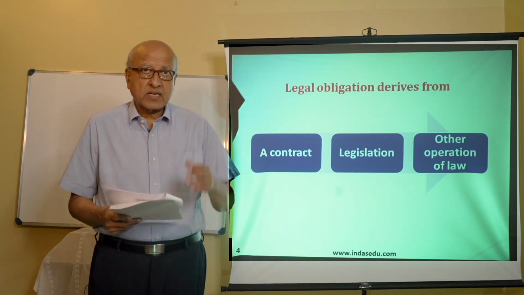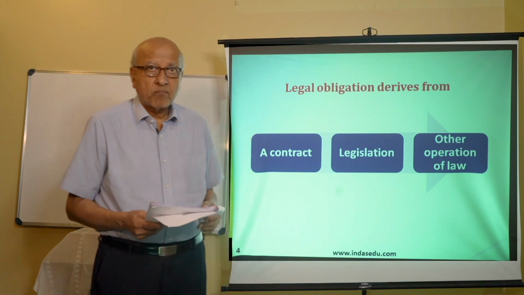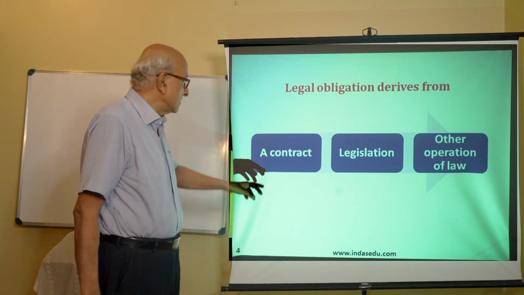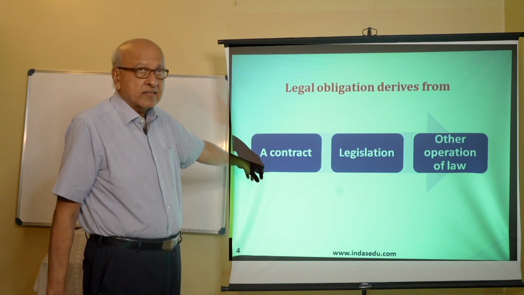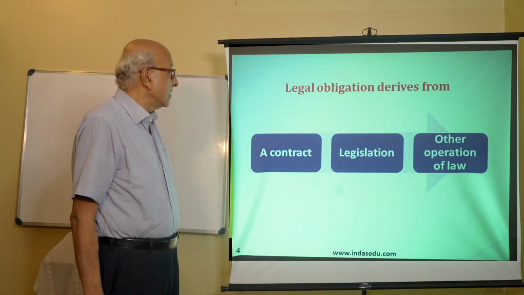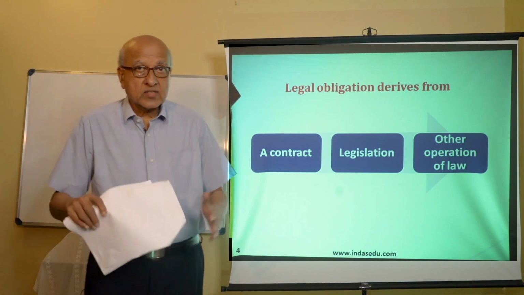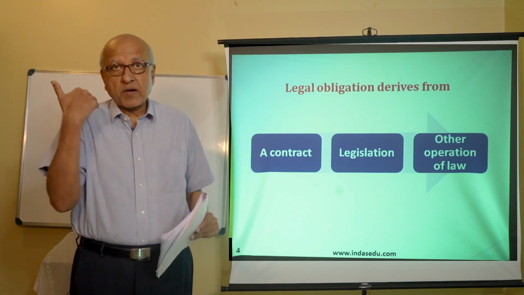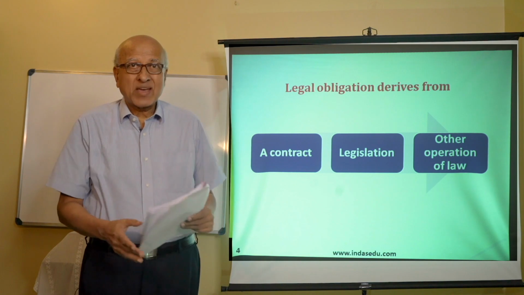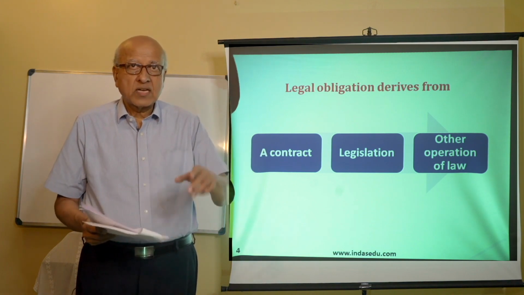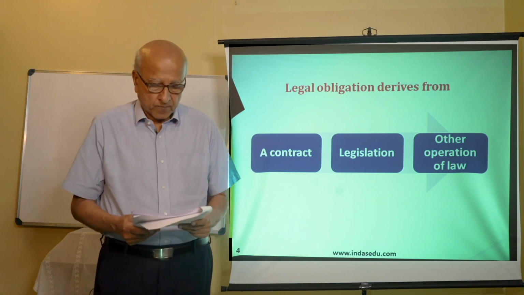So a provision has to be made for that contract. This is legal obligation. It is between two parties. For non-performance of obligation, one has to pay compensation to the other, for which it has to create a provision.